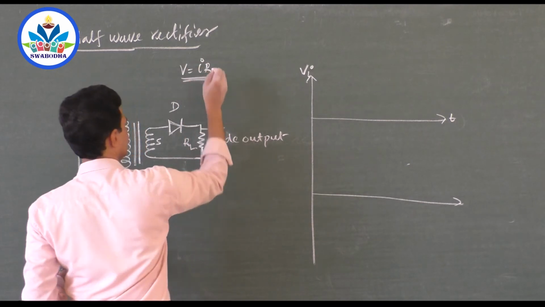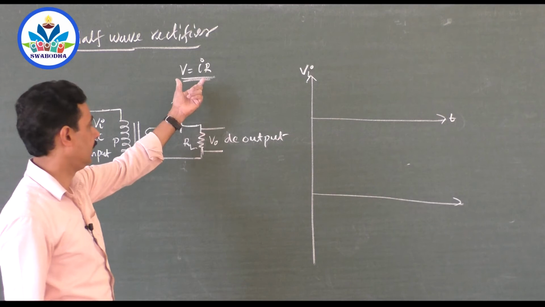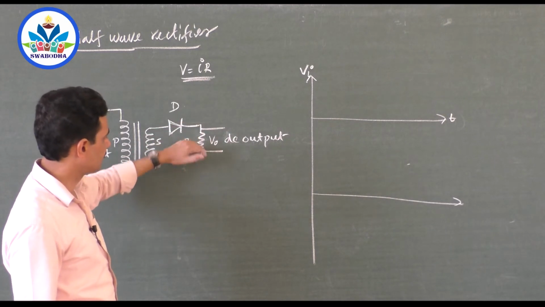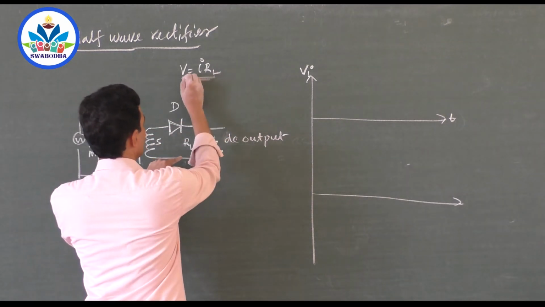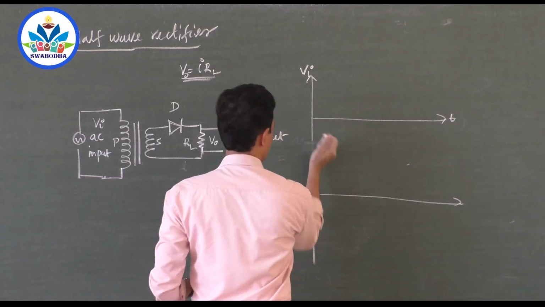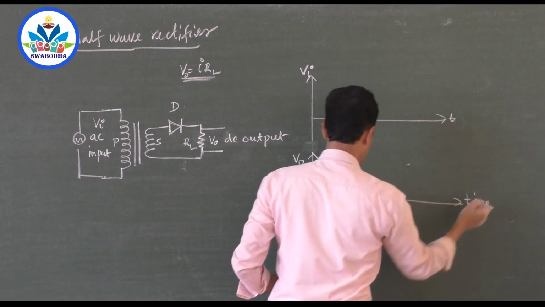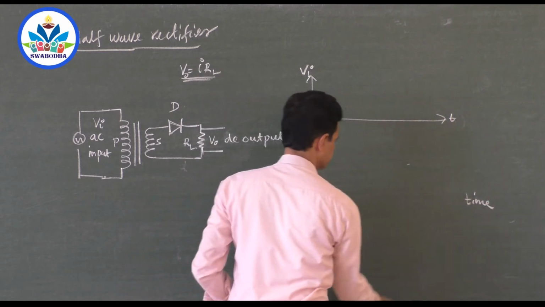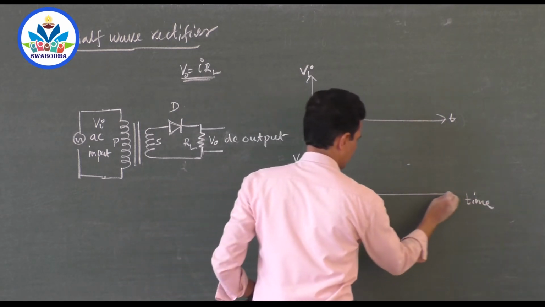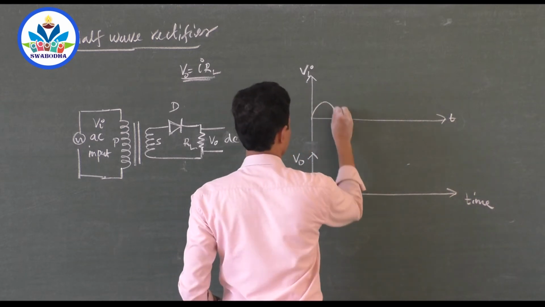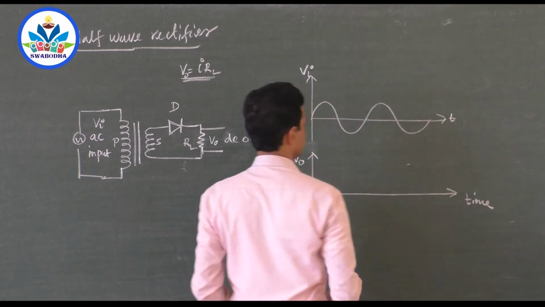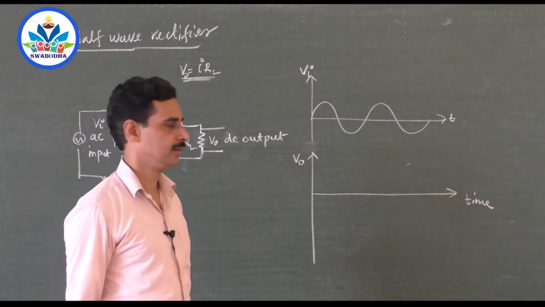You might have studied this in 10th standard also. V equals IR. When current flows through the resistor, we get the output voltage. This is the output, V naught. I will write it here. What is V naught versus time? What type of output will you get? What type of input will you get? Yes, you know that the input is AC. Like this, it varies with time continuously.